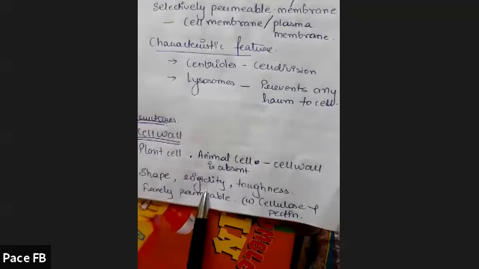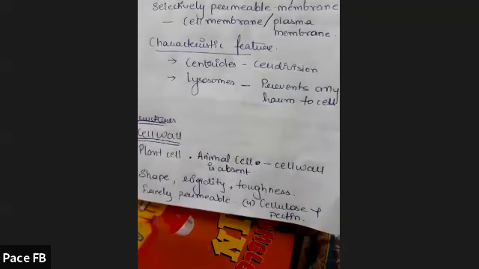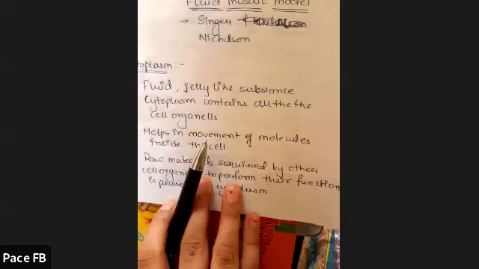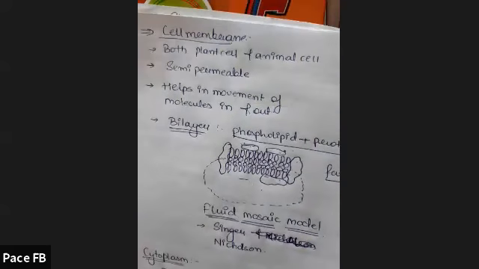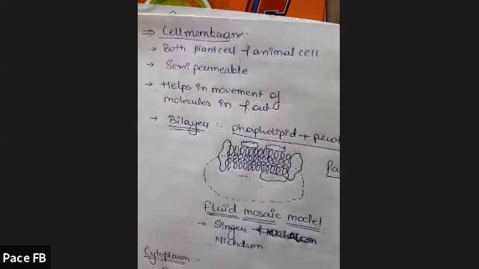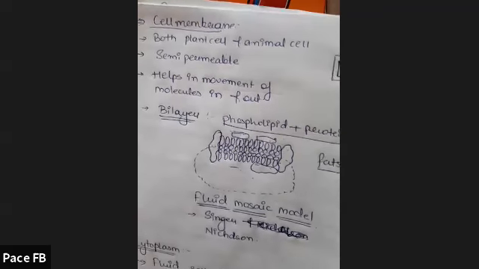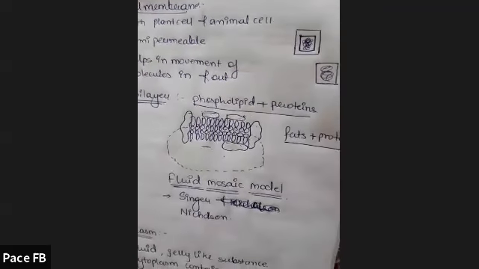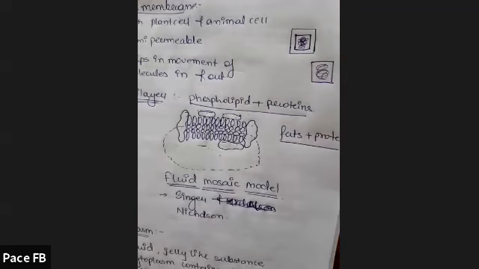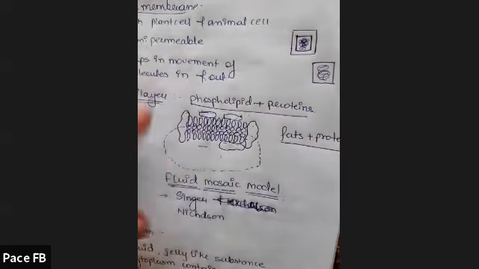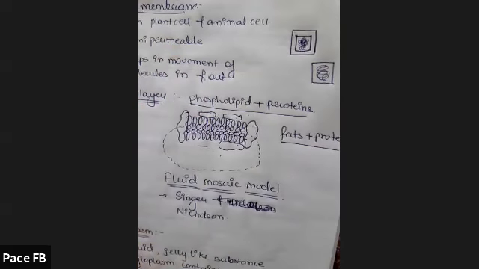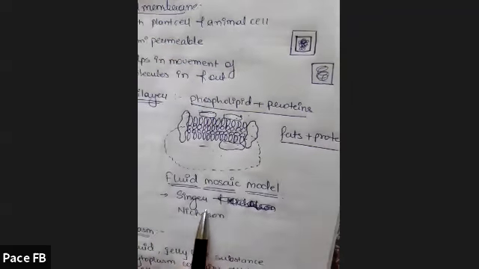The cell wall gives shape, rigidity and toughness. It is freely permeable, made up of cellulose and pectin. The cell membrane is present in both plant and animal cells. It is semi-permeable and helps in movement of molecules in and out. The structure of the cell membrane is a phospholipid bilayer plus proteins, made up of transport proteins and proteins which help in movement. The model was known as the fluid mosaic model.